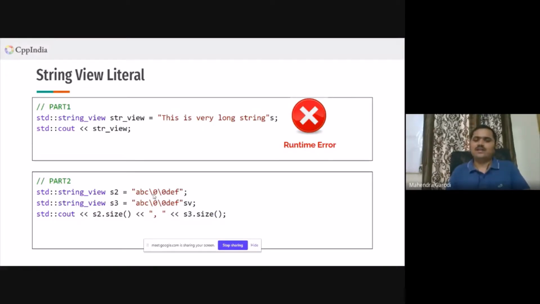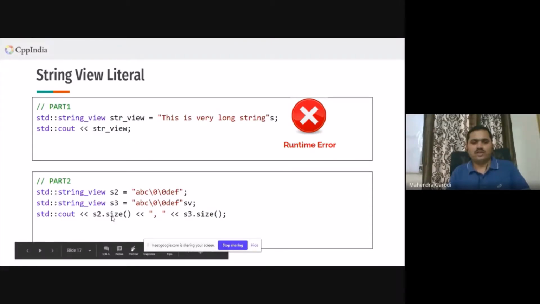Then it will run the string length function, and string length will return 3, because the string is null terminated. So S2 size will be 3 only. But when you do it with the string literal sv, it will count correctly and have 8. Basically it's ABC, 3 characters, and these are 2 characters.